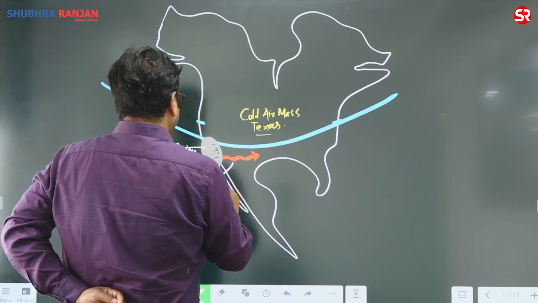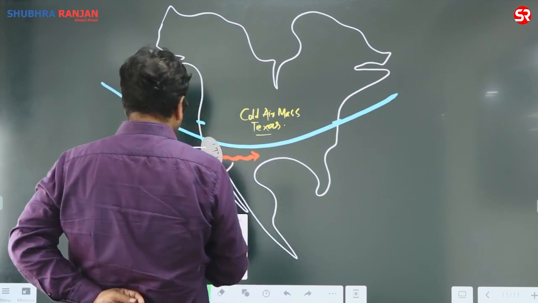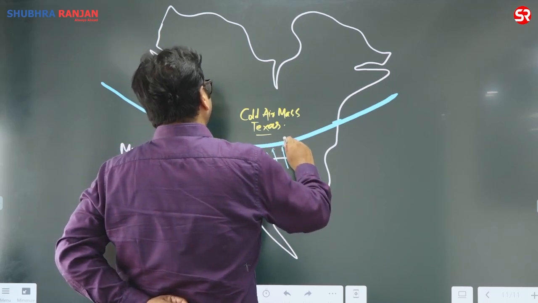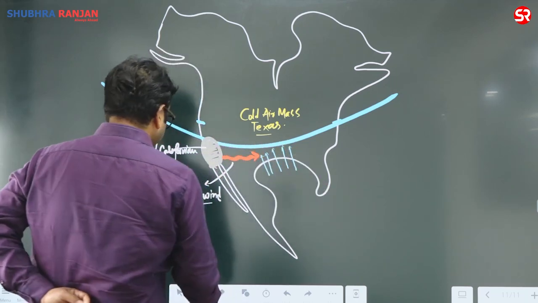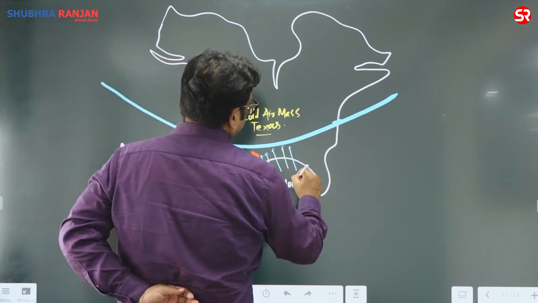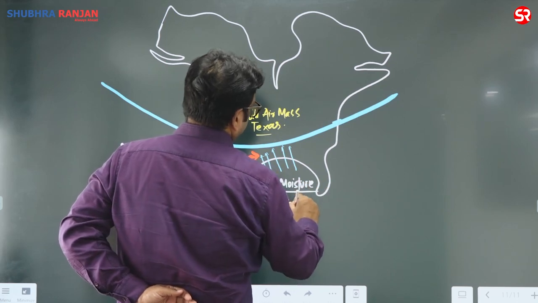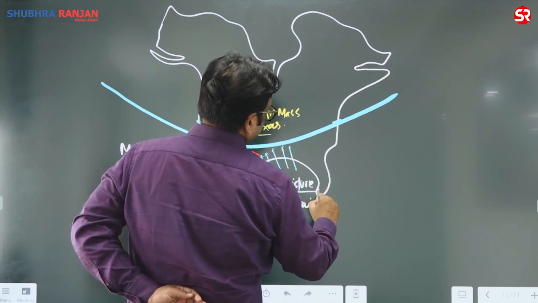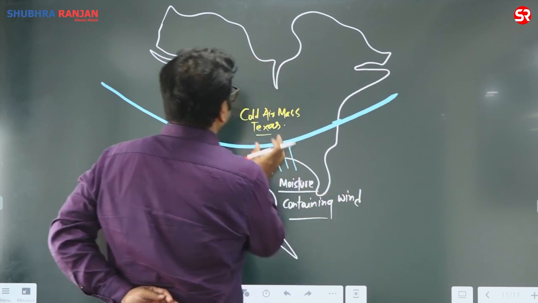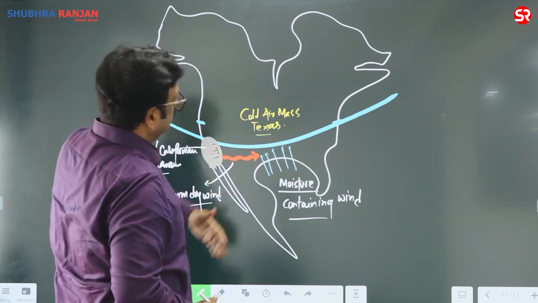And from the Gulf of Mexico, you will find there is a lot of moisture laden wind, and that is also warm and moisture laden. So you will find a supply of moisture over here, moisture containing wind.